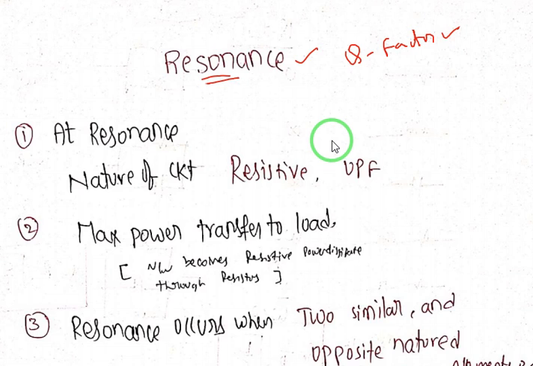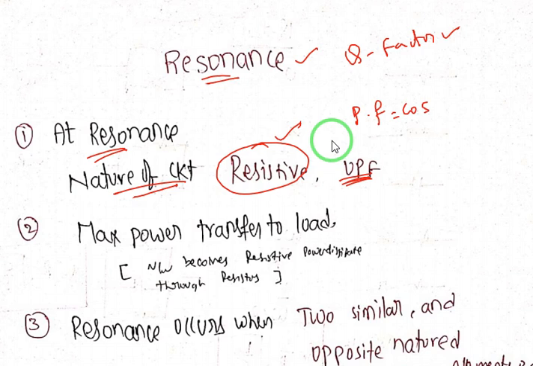In exams, what kind of questions do they usually ask? See here, at resonance, what is the nature of the circuit? Resistive. At the resonance, the nature of the circuit is resistive. And at the resonance, what is the power factor of a circuit? The voltage and current are in phase. Therefore, the angle becomes 0 between voltage and current. Therefore, power factor is cos 0 equals 1. Therefore, it is unity power factor.